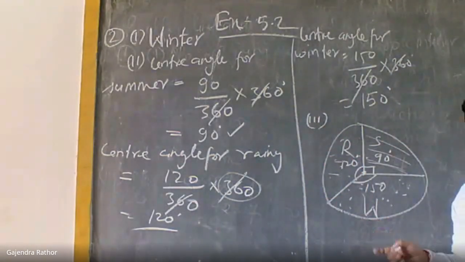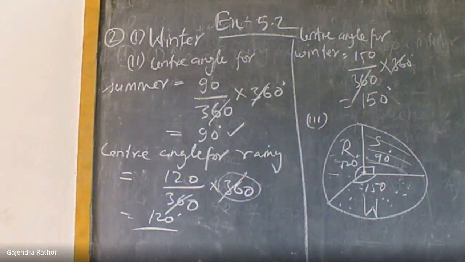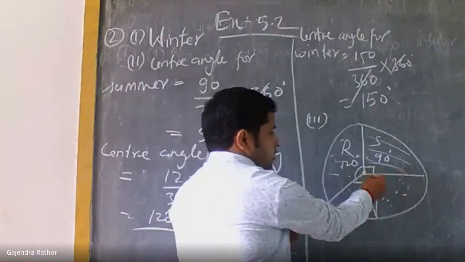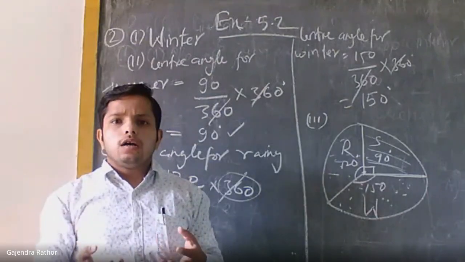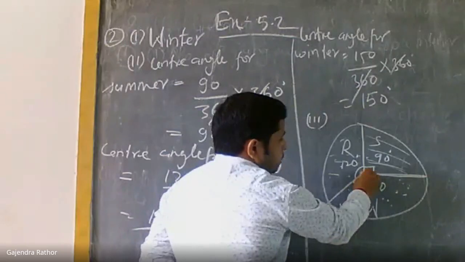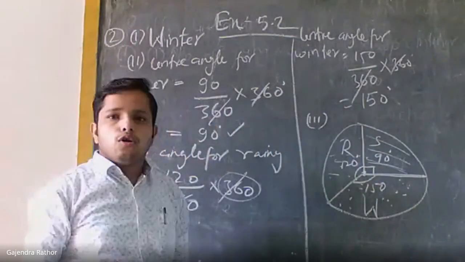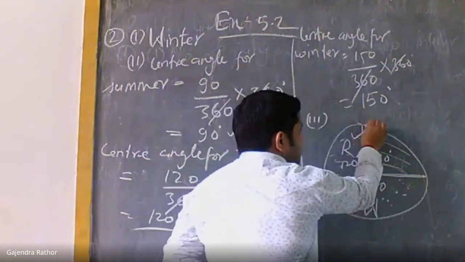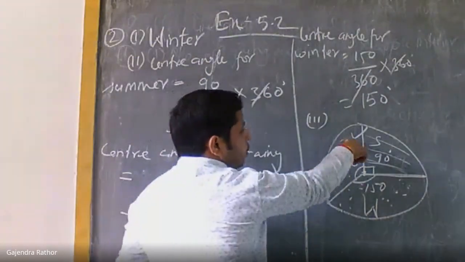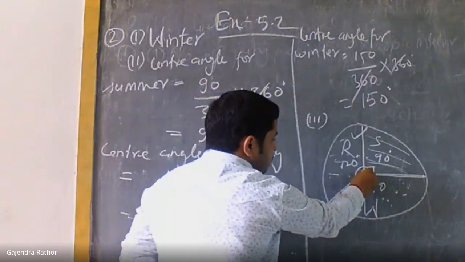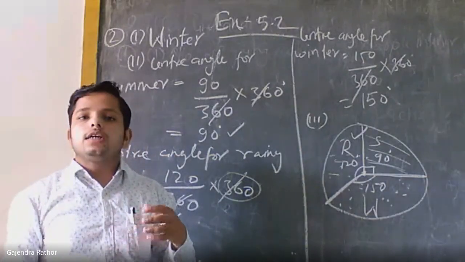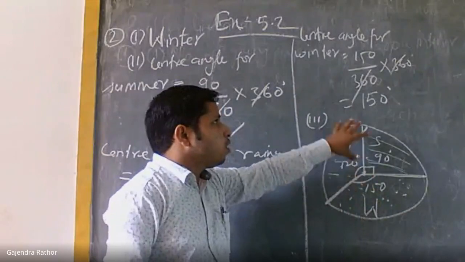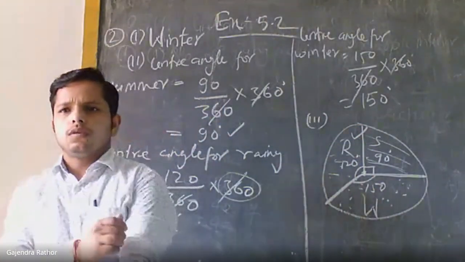Third point is the pie chart. You are asking regarding the pie chart. First, I draw a baseline. This is the baseline. Baseline means the line from which we start drawing the angle. This is the point, and from this point I drew the angle. This is 90 degrees. You have to draw by compass only. Now for the second angle, 120, this line will be the baseline. Now we place the compass here and draw our angle. That is the 120. For the third, I do not need to draw a separate angle. The remaining part will be the angle of 150. We can check by the protractor also. This is very easy.